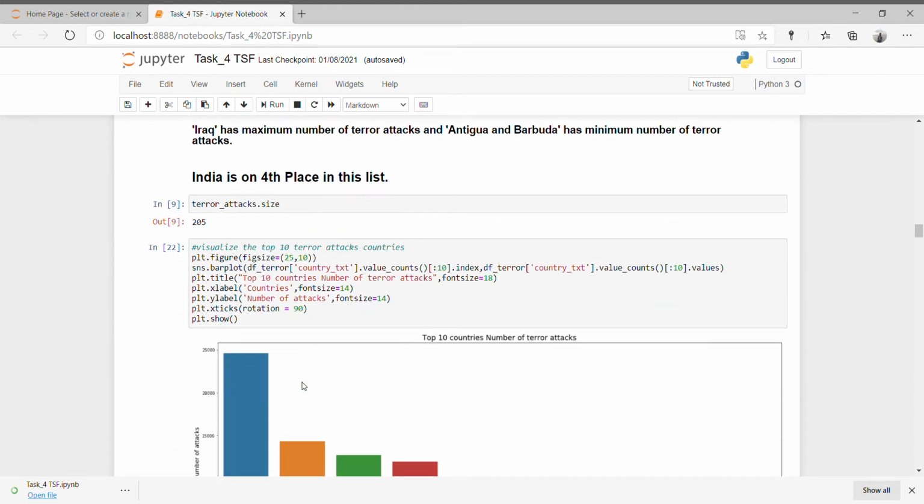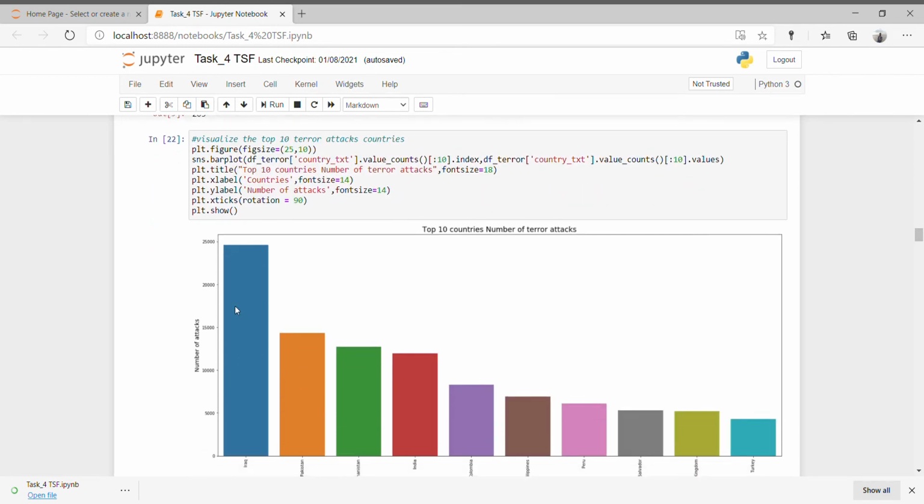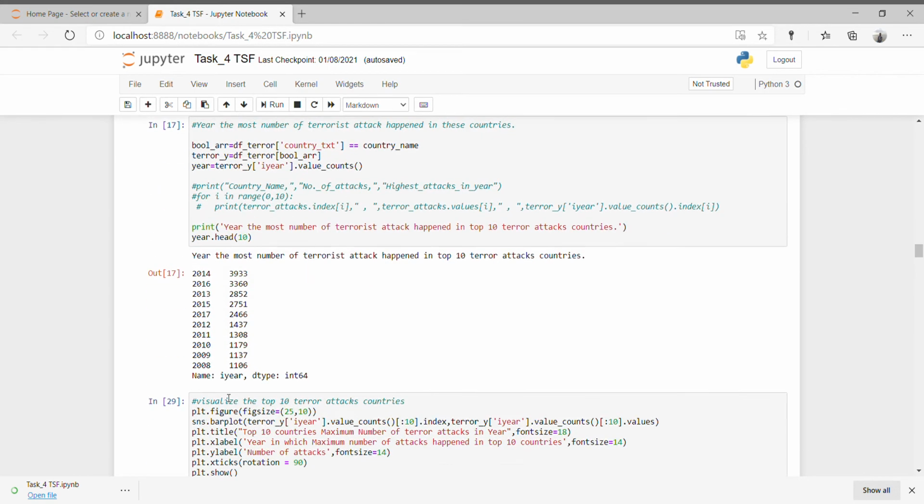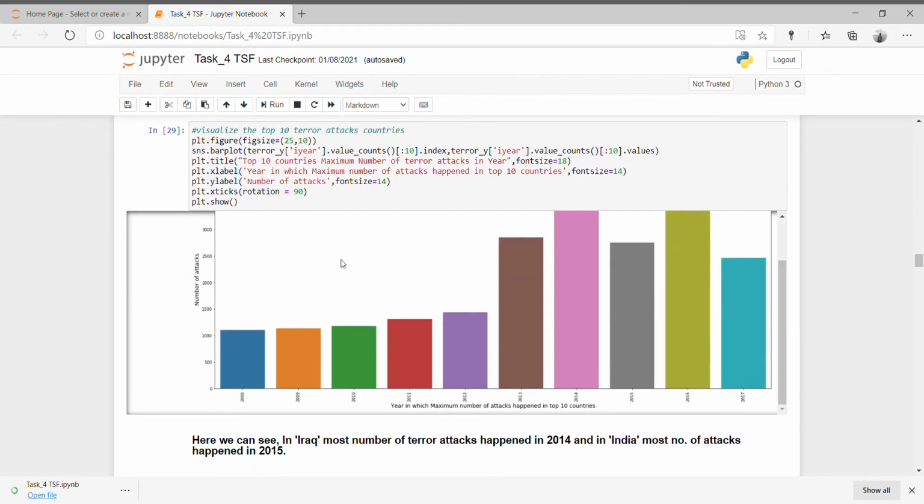Now the visual representation, a bar graph. Here we see Iraq has the maximum number of terror attacks, and then Pakistan, Afghanistan, and India. And in which year did the most terror attacks happen in these countries? For the top 10 countries, in Iraq 2014 is the year when the maximum number of terror attacks happened, and in India 2015 is the year when the maximum number of terror attacks happened. Here is the bar graph visualization: 2014 in Iraq and 2015 in India.